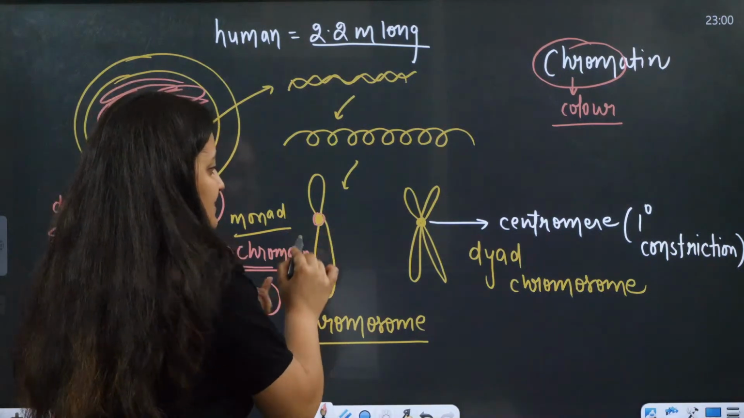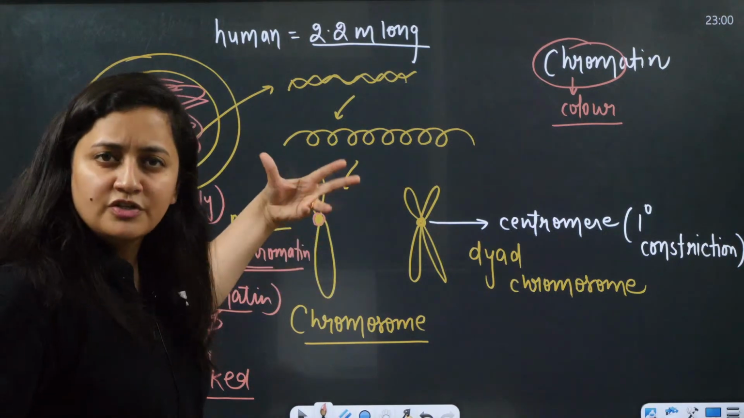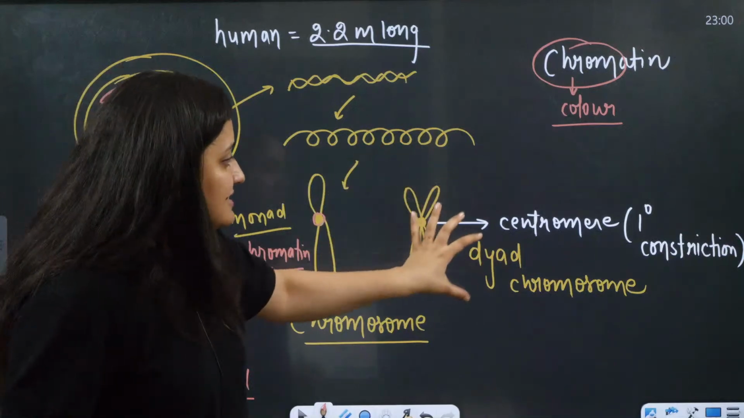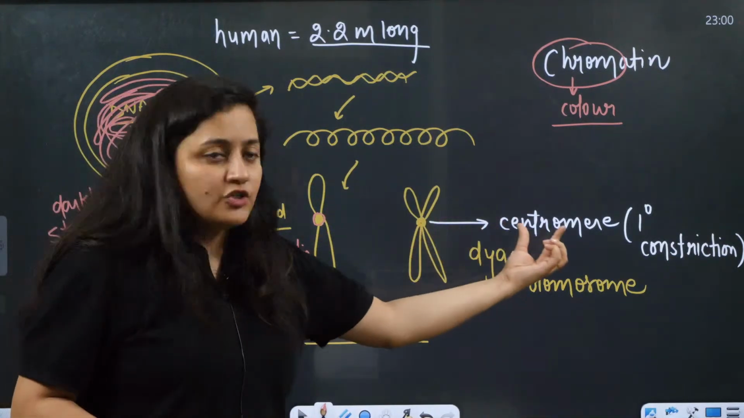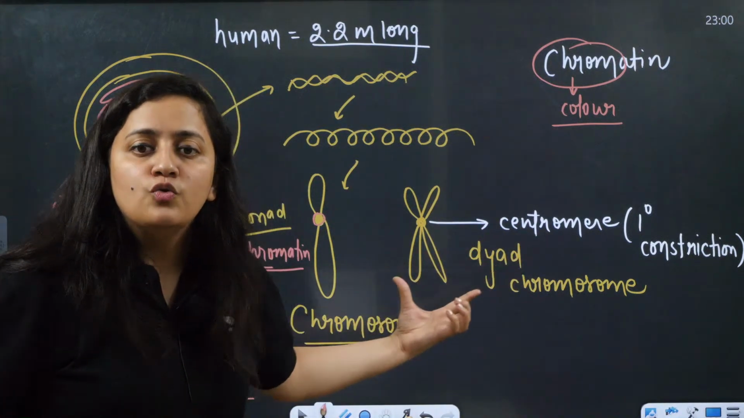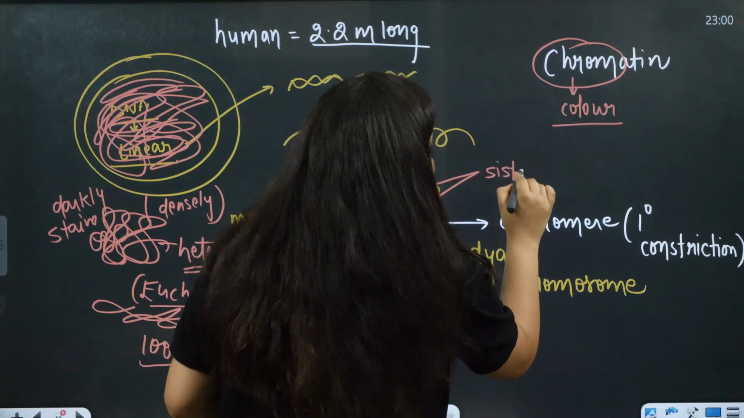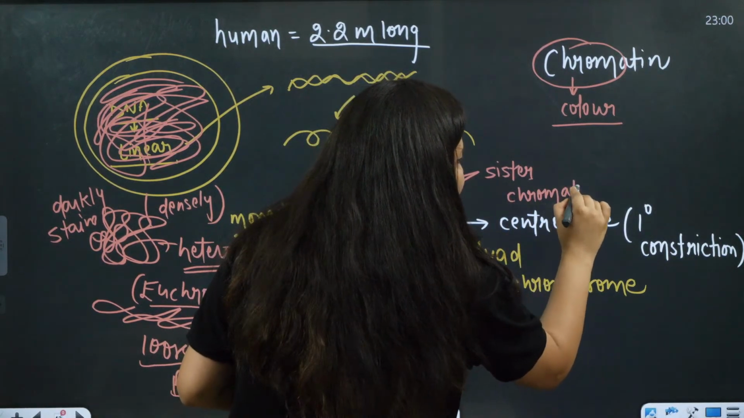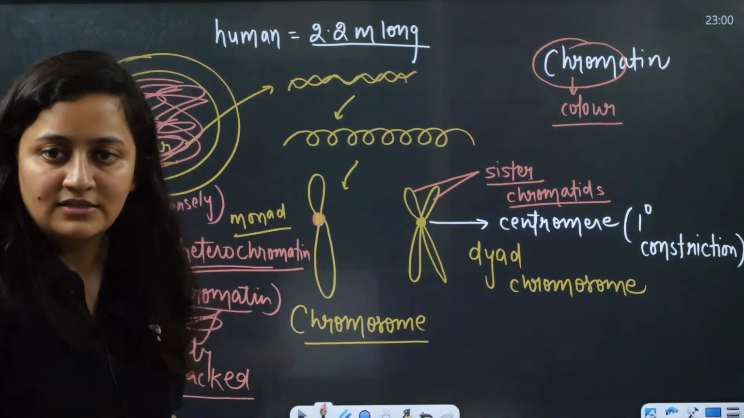So here you can see the centromere, right? This is the monad chromosome, in which the DNA content is still the same. It is not doubled. This is the dyad chromosome, right? Here also this primary constriction is the centromere. These 2 arms are known as sister chromatids.